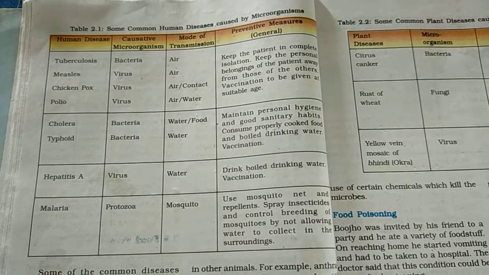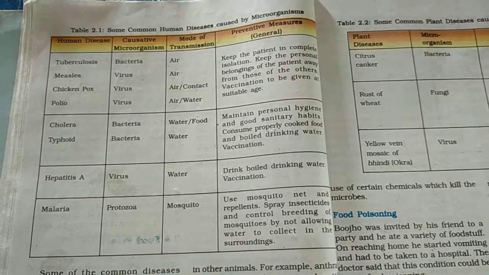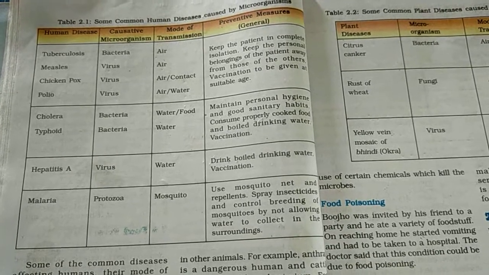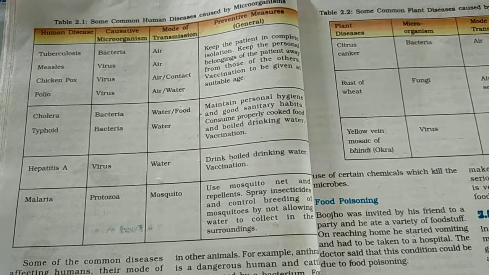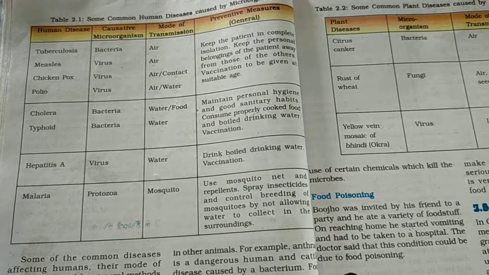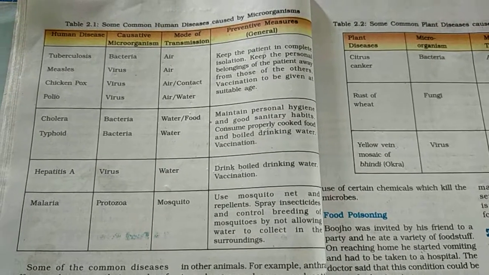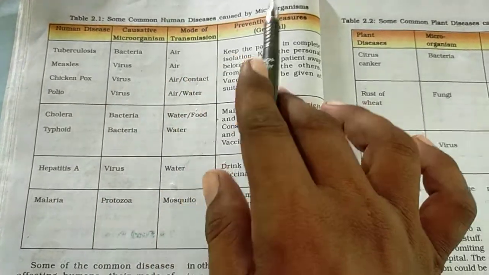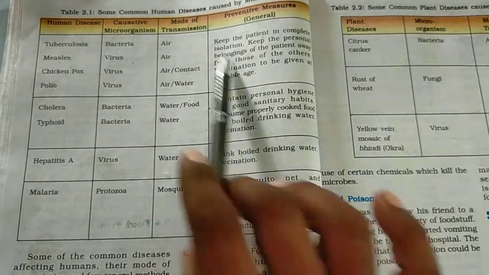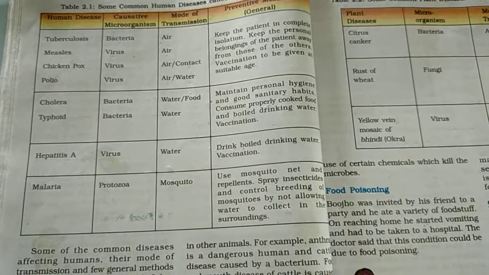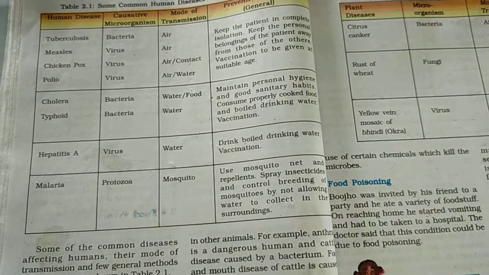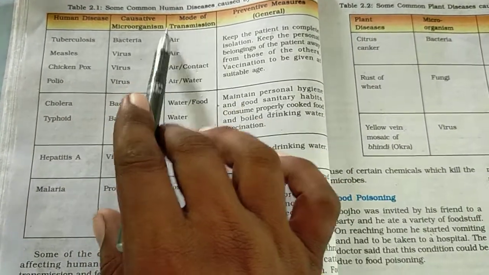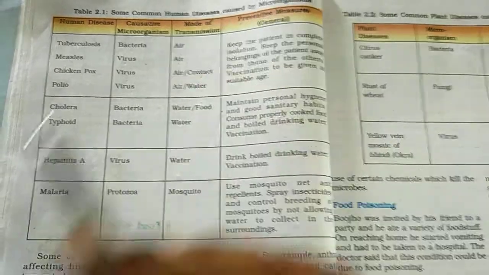Today our topic is Class 8 Science, second chapter, Microorganisms: Friend and Foe. We already know that some microorganisms are beneficial and some are harmful. Today we discuss some common human diseases caused by microorganisms. Look at Table 2.1 carefully. We discuss human diseases caused by microorganisms, their mode of transmission and preventive measures.